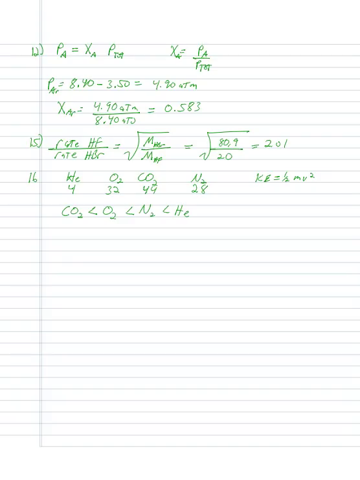Let's see. Number 21. Okay, so there we're just looking at signs and terms. If we have a negative delta H, is that endothermic? It's not, so A is not correct. If I have a negative delta H, is that exothermic? Yes, and so that's why B is correct. C says a positive delta H, is that exothermic? No. Positive delta H is what? Endothermic. And then the zero delta H, that's nothing.